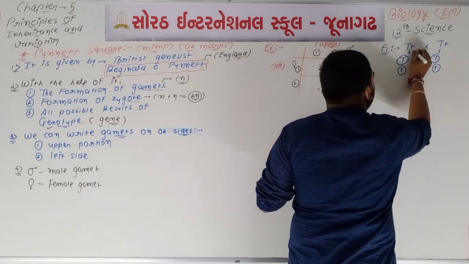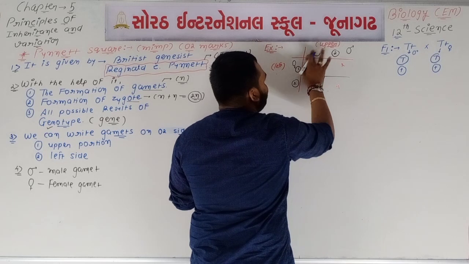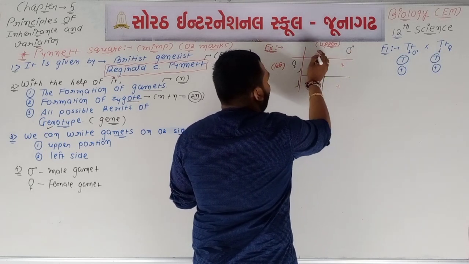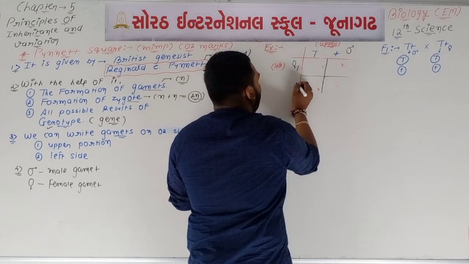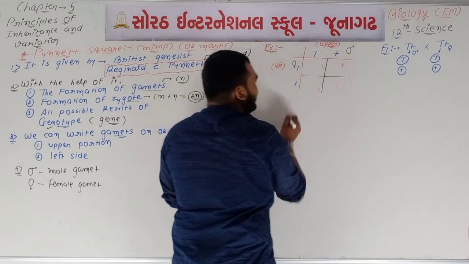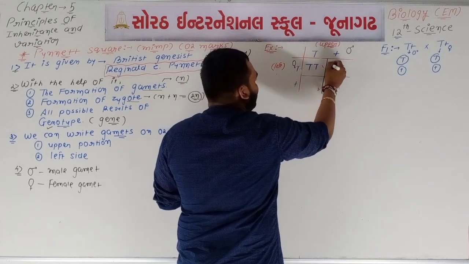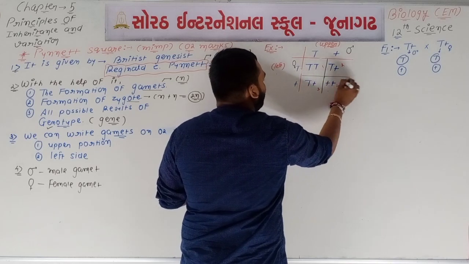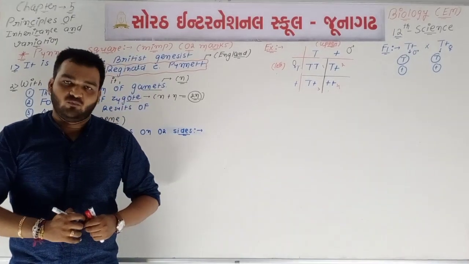If we say this is a male plant and that one is a female plant, so here we write the male gametes capital T, small t and female gametes capital T and small t. So what about genotype? First one will be capital T, capital T, second capital T small t, third one capital T small t, fourth small t, small t. So it is one type of use of Punnett square.